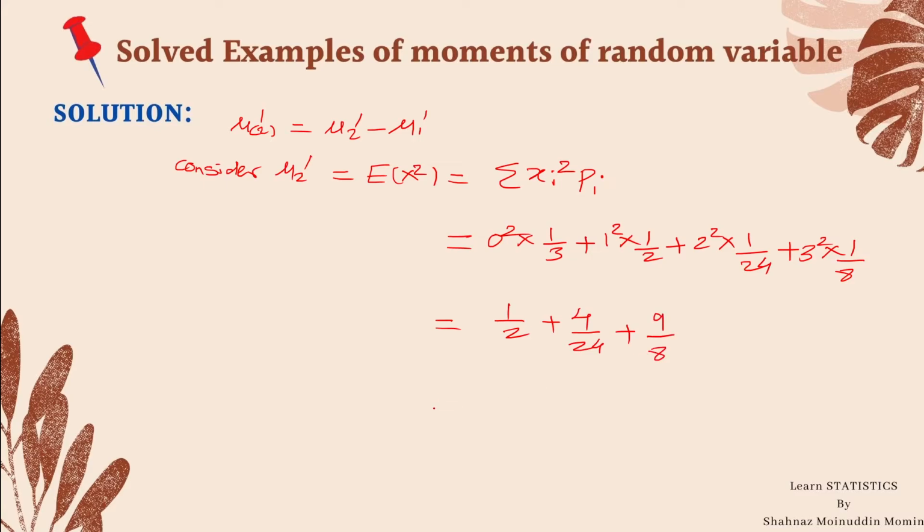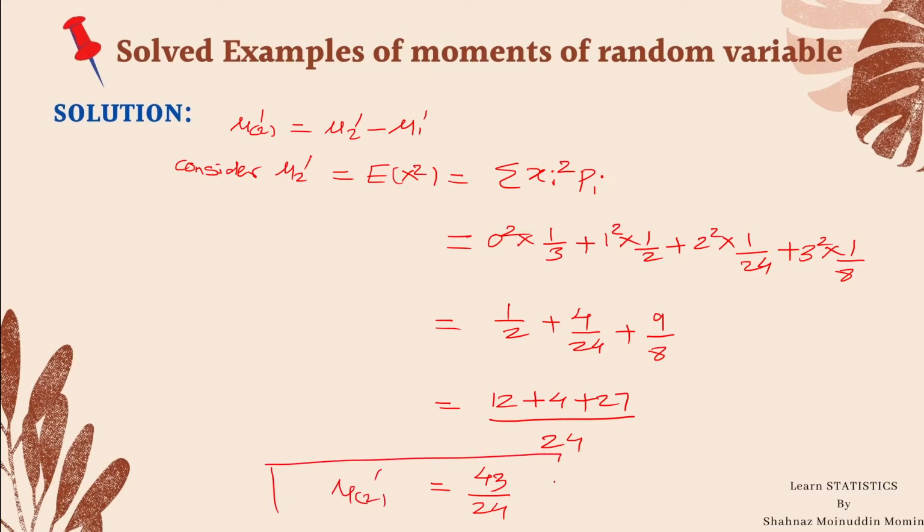By taking LCM, we get 12 plus 4 plus 27 divided by 24, which is equal to 43 upon 24. This is the second moment about origin.